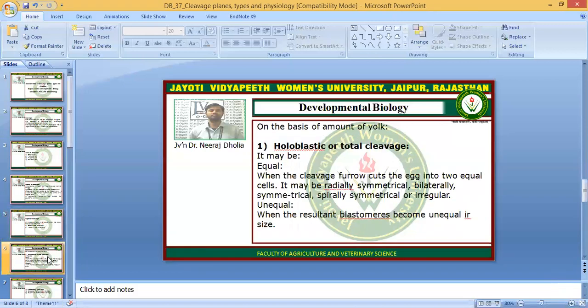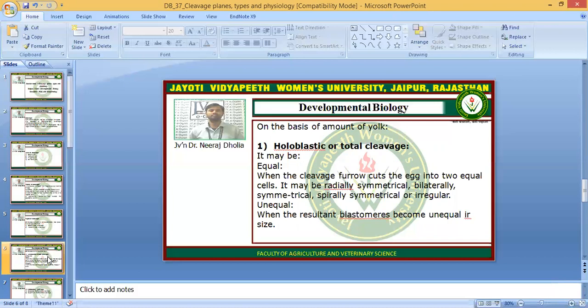Going ahead, on the basis of the amount of yolk, there are two types of cleavage divisions. One is the holoblastic, and the other is the meroblastic. Holoblastic means complete, total: in the whole part of the cell or the egg, the cleavage divisions will occur.